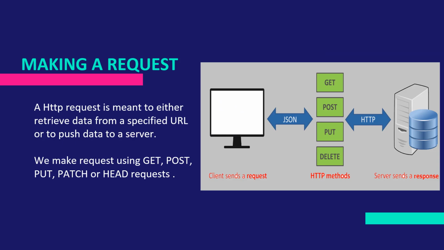Making a request. The Python requests module has several built-in methods to make HTTP requests to a specified URL using get, post, put, patch, or head requests. An HTTP request is meant to either retrieve data from a specified URL or to push data to a server. It works as a request-response protocol between a client and a server. Let's demonstrate how to make a GET request to an endpoint. The GET method is used to retrieve information from the given server using a given URL. The GET method sends the encoded user information appended to the page request. The page and the encoded information are separated by the question mark character.